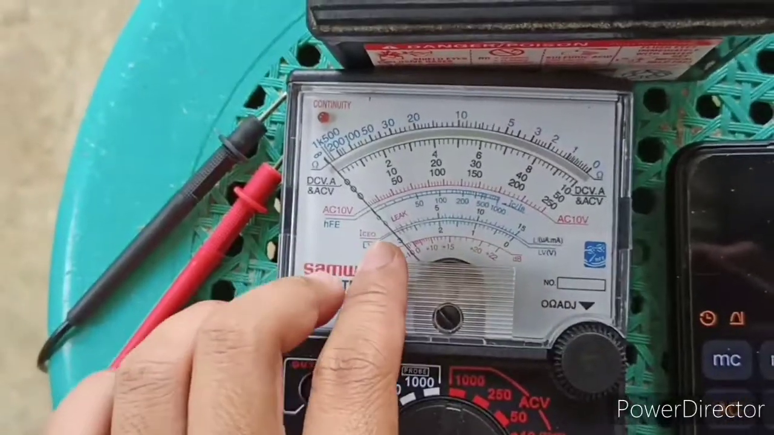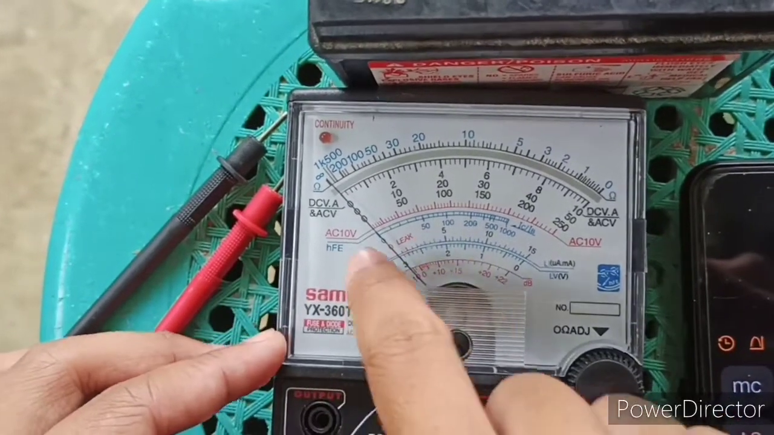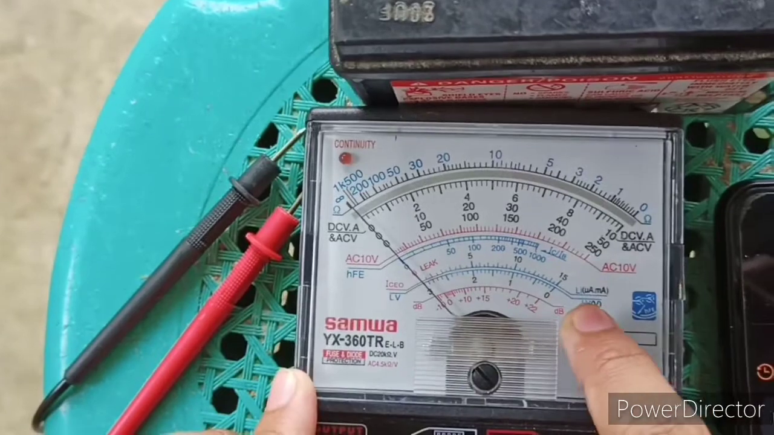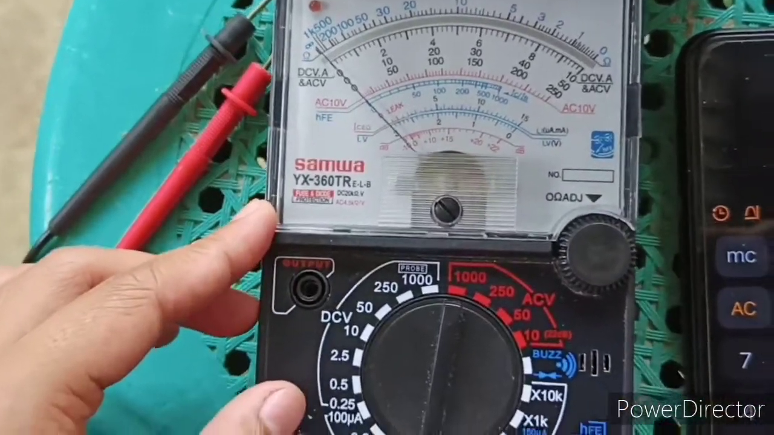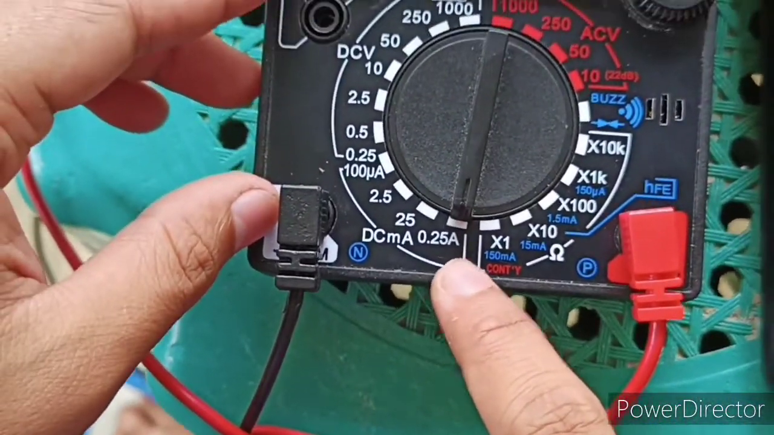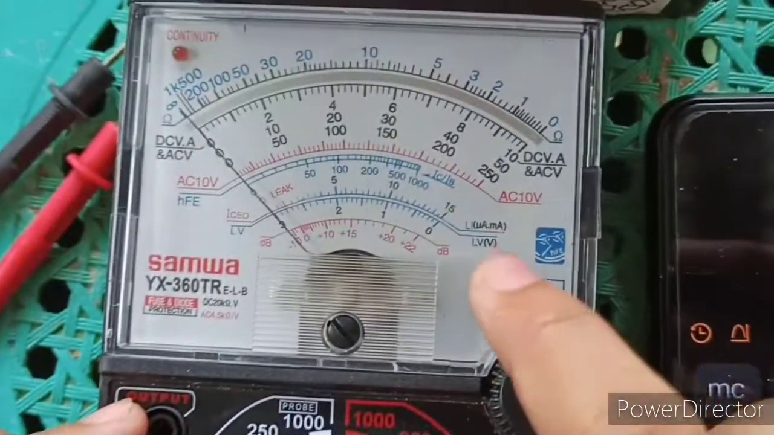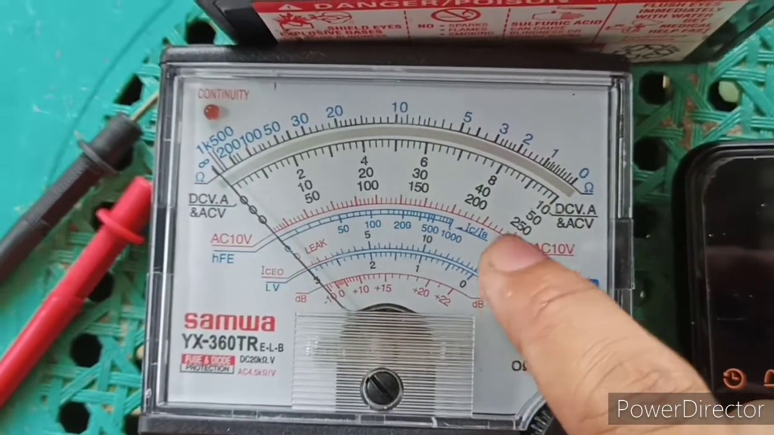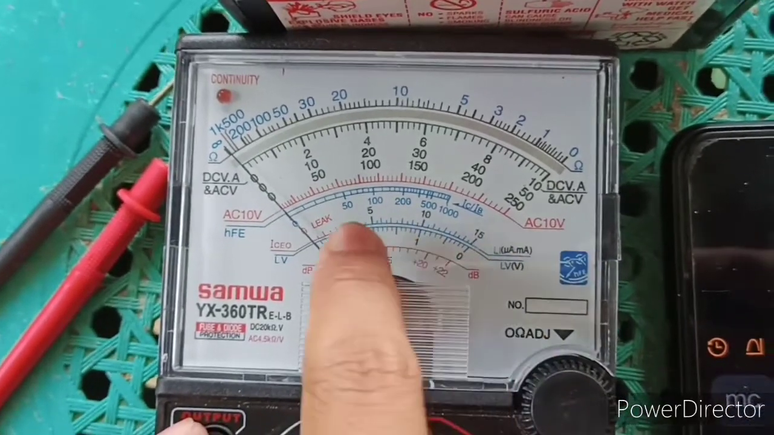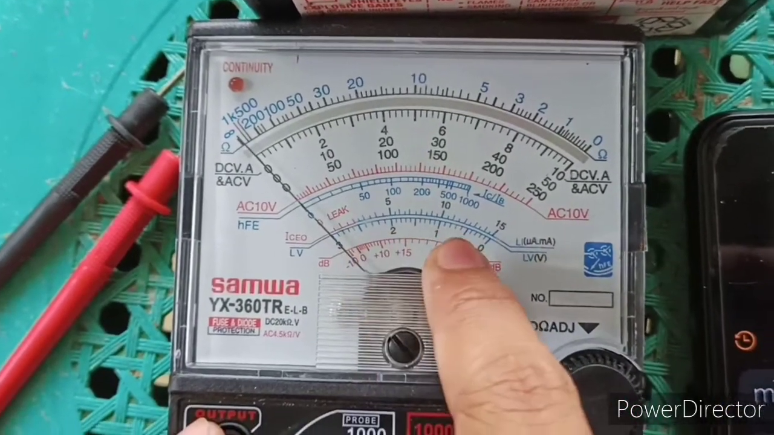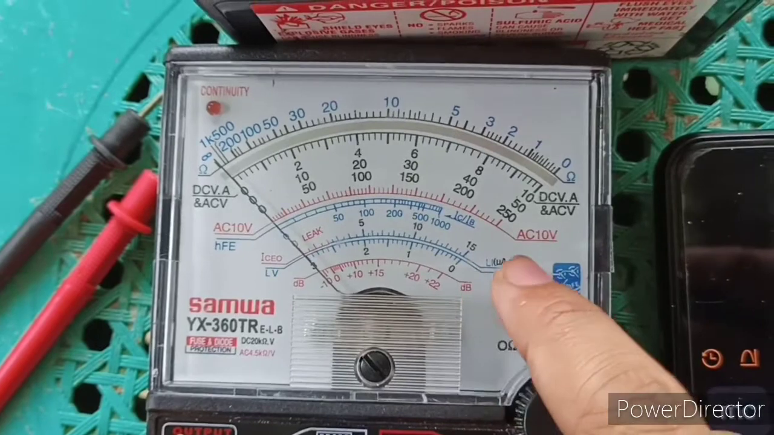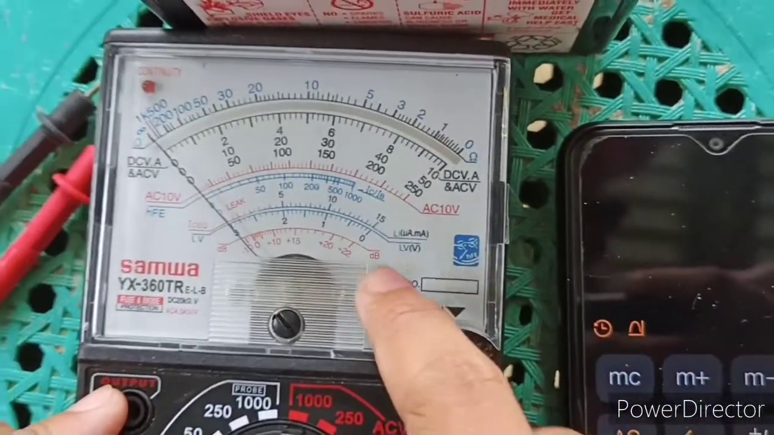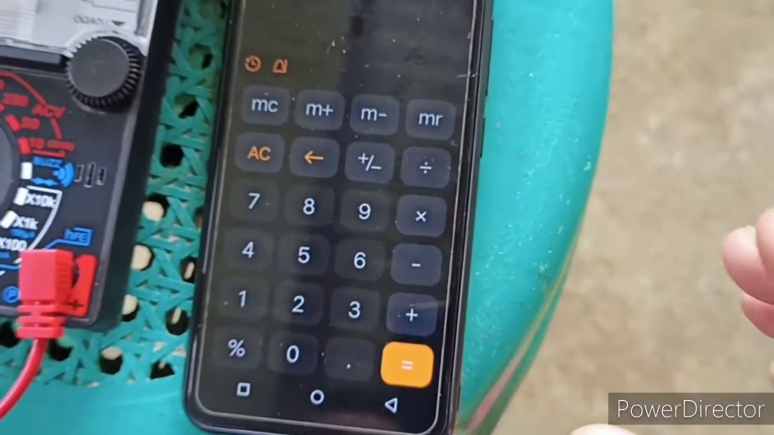As we can see, the reading is on this scale, 0 to 15. So our range here is 0.85 ampere. We will replace the 15 with 0.25 ampere. There are three lines here, like 5, 10, 15. So this 15 is 0.25. We will divide 0.25 ampere by 3.